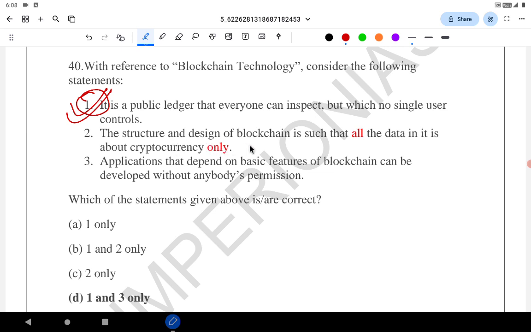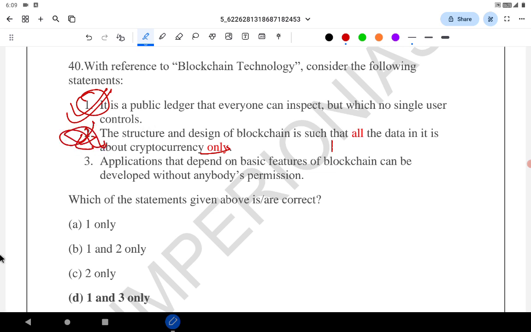The structure and design of blockchain is such that all the data in it is about cryptocurrency only. No, see, one use case of blockchain is in cryptocurrency. There are other use cases in purchasing online, in supply chain management, and many other things, not just cryptocurrency. So statement 2 is extreme and commonsensically it is wrong.